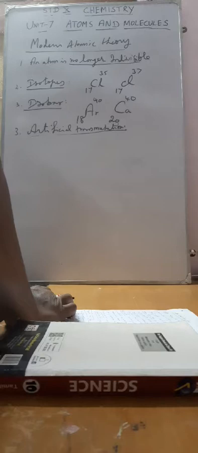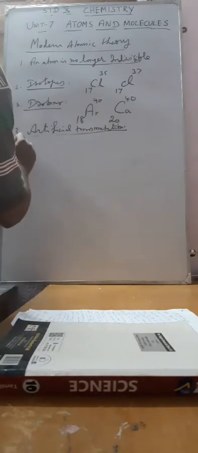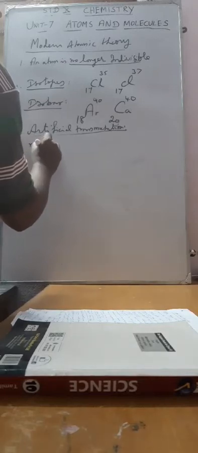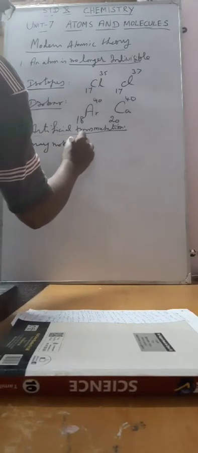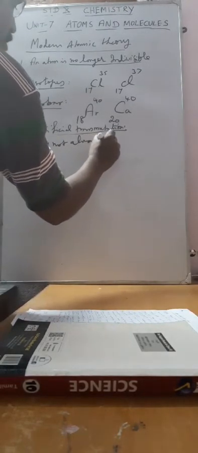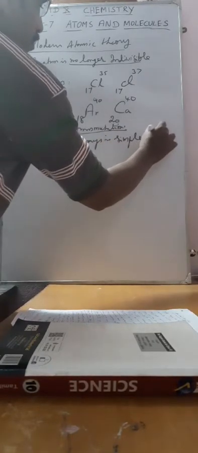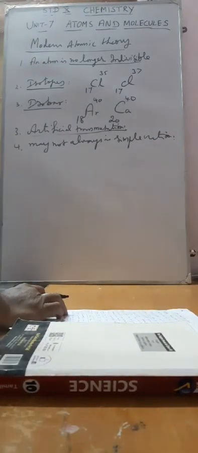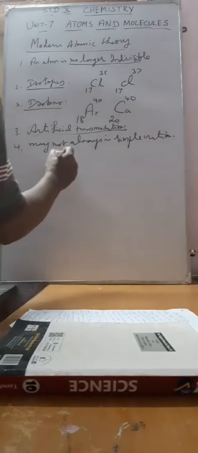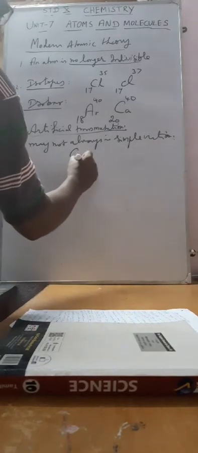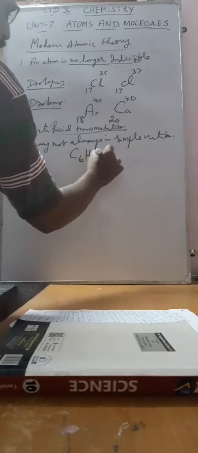The next point: an atom may not always combine in a simple ratio. Some of the compounds may have a simple ratio of combination of elements. For example, take glucose, C6H12O6.